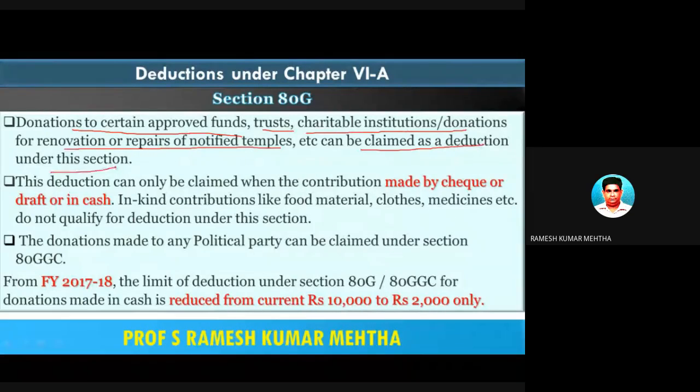For example, you have the National Calamity Fund, National Earthquake Fund, National Disaster Fund, Prime Minister Disaster Fund, Exigency Fund, or Contingency Fund. If an individual is contributing donations to certain approved specified funds, then he can claim a deduction under this section.